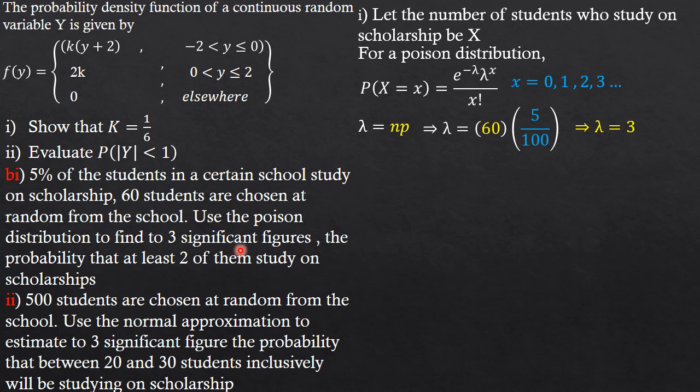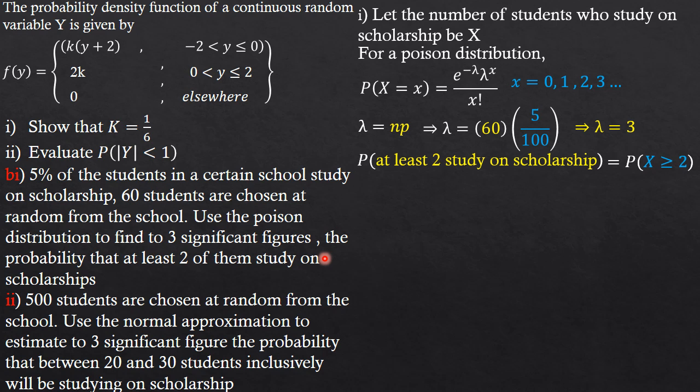They also want us to find, to three significant figures, the probability of at least two of them studying on scholarship. Friends, what does the phrase at least mean? At least simply means that we have to get the probability that X is greater than or equal to 2, because at least includes 2. If they said at most, we would have less than or equal to 2. But now at least means from 2 and above. So we have P(X ≥ 2).